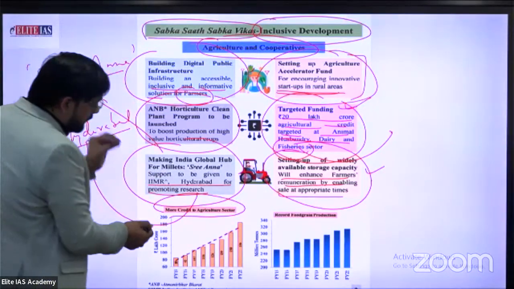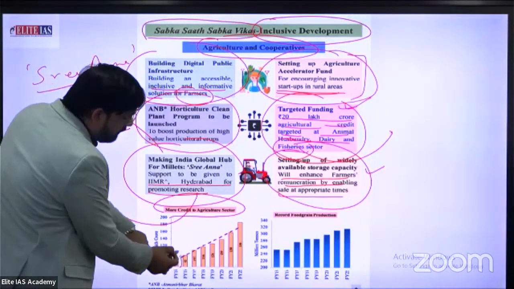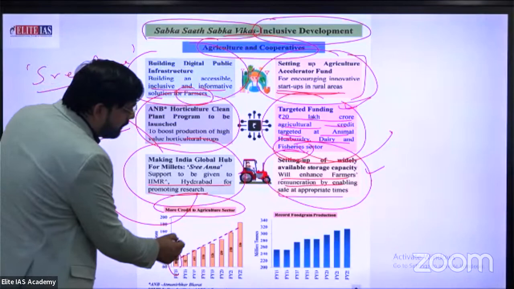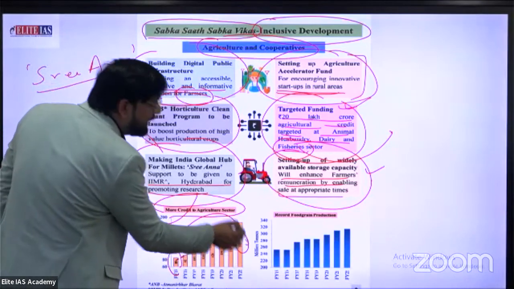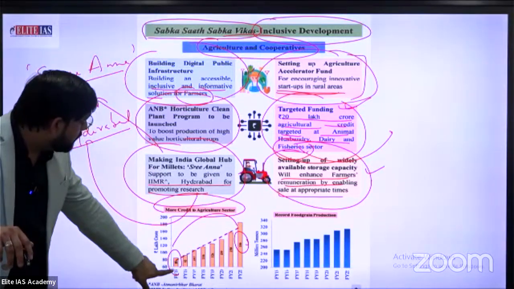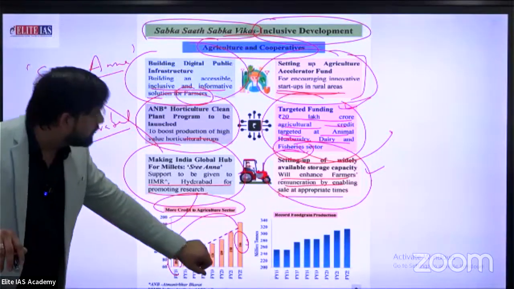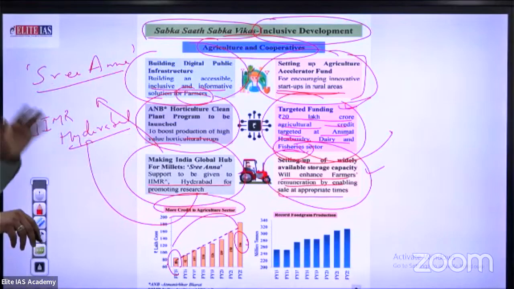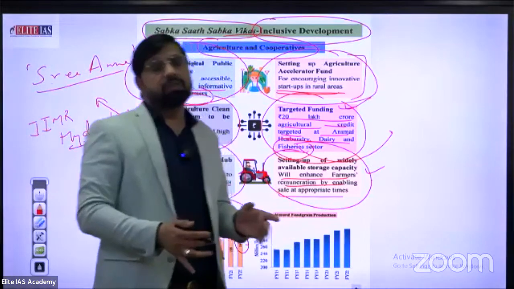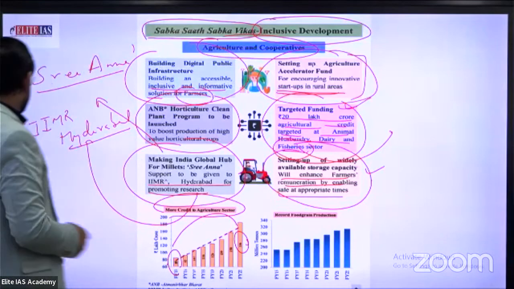In short, the credit limit of the government in terms of lakh crore: in financial year 15, there is 85 lakh crore, and in financial year 2022-23, 196 lakh crore. This is a sufficient amount, a great effort of the government to improve the efficiency of the agriculture sector. This one is the perfect example of inclusive growth. Okay, just see the next slide.